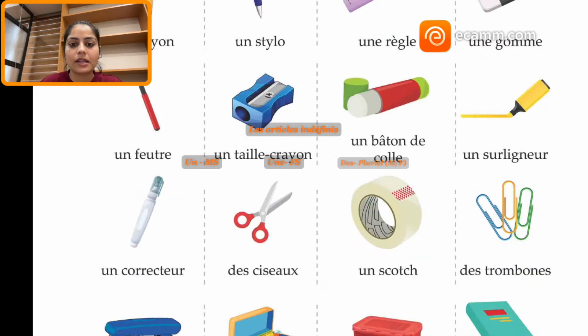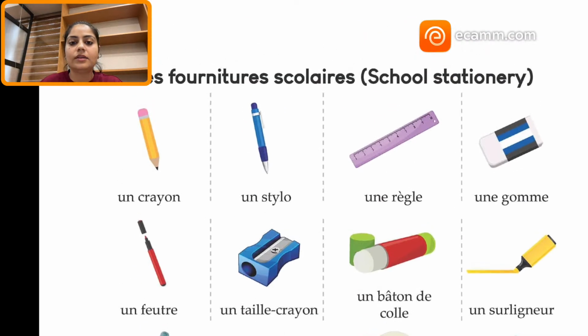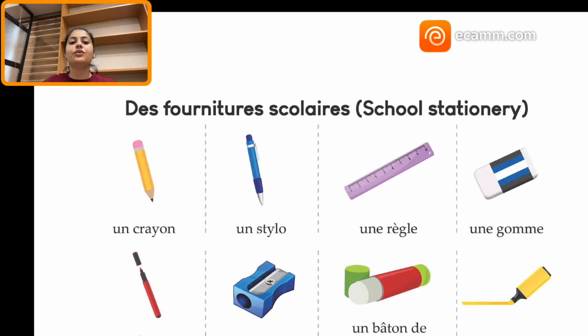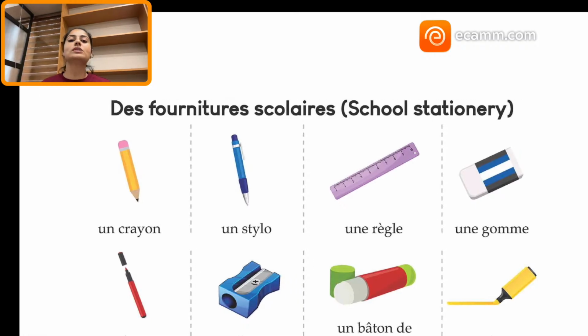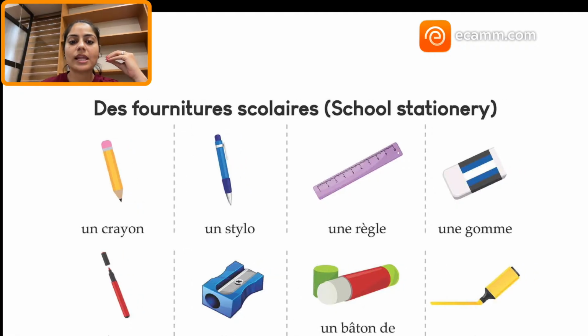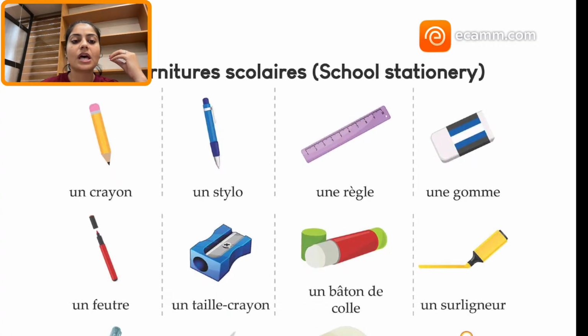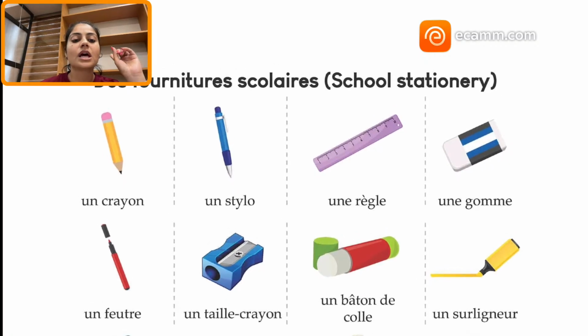Okay, now we do have "des fournitures scolaires", that is school stationery. Let's do this also, because in class we use stationery. Oui, des fournitures scolaires, that is school stationery. Un crayon, that is pencil. Un stylo, c'est pen.